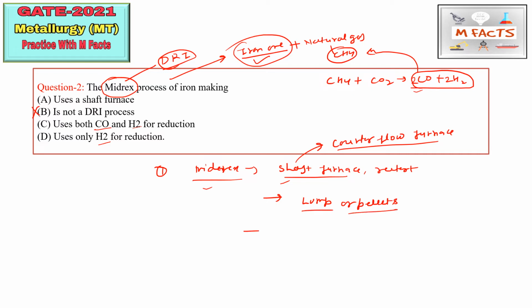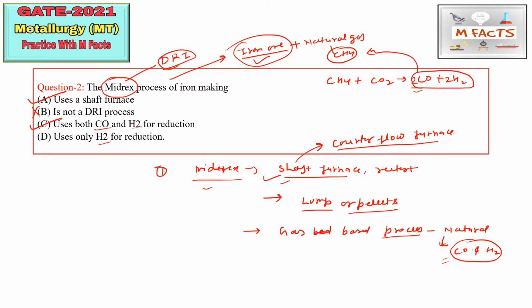So this process is basically a gas based process. Okay, this is a gas based process because we are using natural gases here in general, but if we reform these natural gases, we will get CO and H2. Okay, so we can say that CO and H2 are also used for the reduction purpose, so it uses both CO and H2 for reduction. So this is also correct, and A part is uses a shaft furnace. Okay, this A part is also correct because I already told you this process basically uses shaft furnaces.